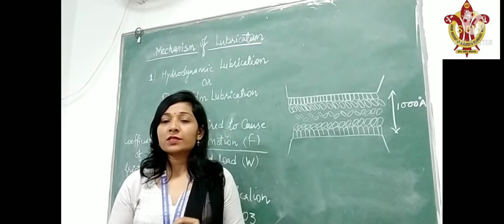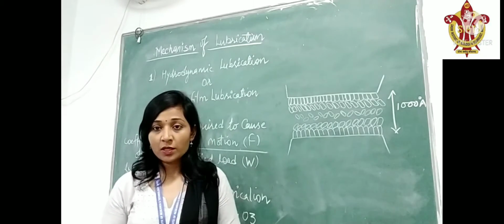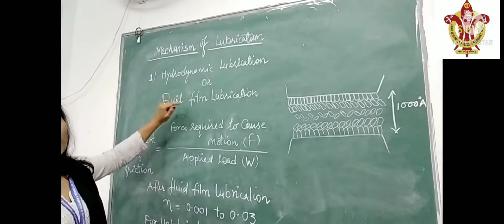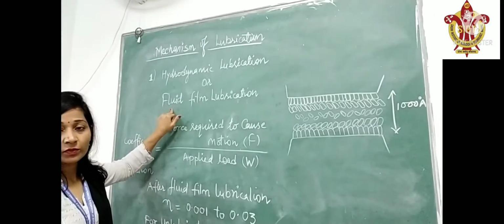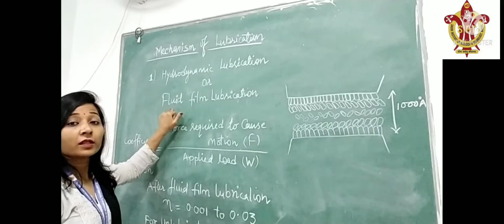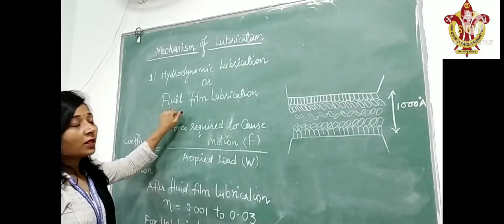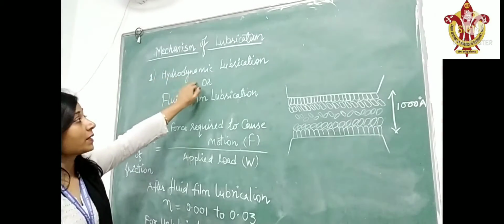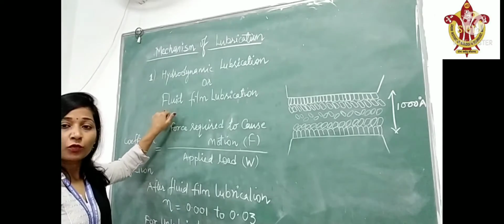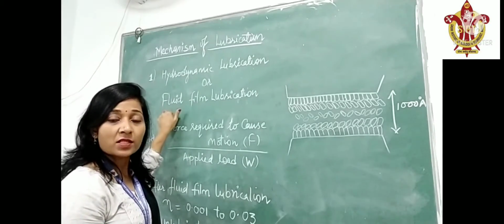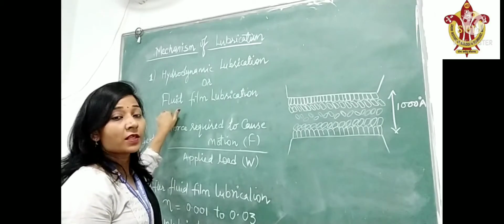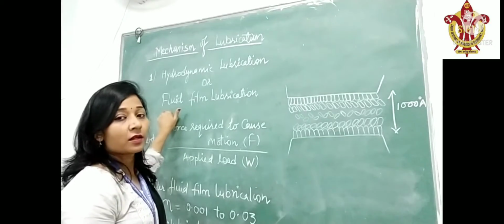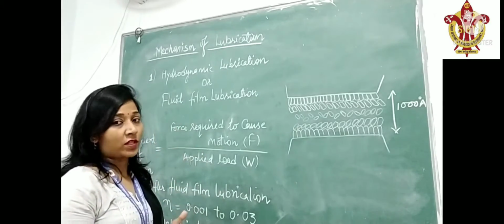In today's class, we will study the first type of mechanism of lubrication, that is hydrodynamic lubrication. Hydrodynamic lubrication is also known by another name, that is fluid film lubrication. One more name is thick film lubrication. As we know by the name, we see the word hydrodynamic and also fluid. What do you mean by fluid? Fluid means anything that is in the liquid state. This type of mechanism uses liquid lubricant between the two moving surfaces.